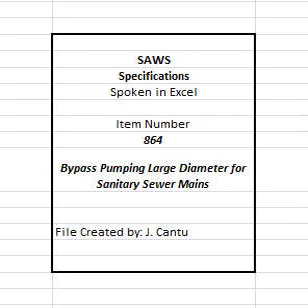San Antonio Water System Standard Specifications for Construction. Item No. 864. Bypass pumping large diameter for sanitary sewer mains.